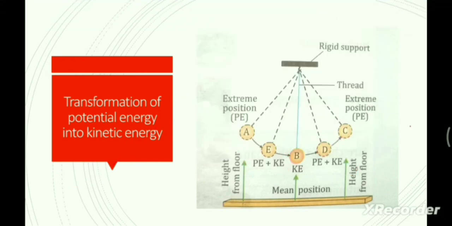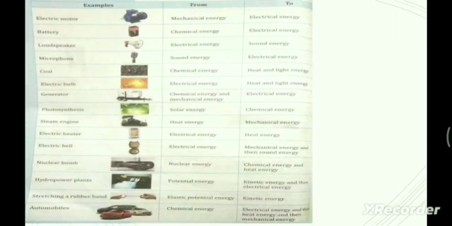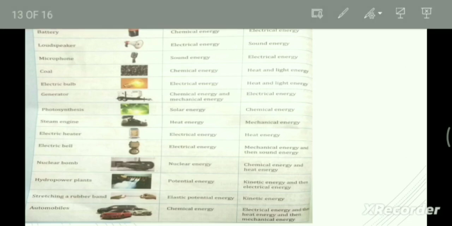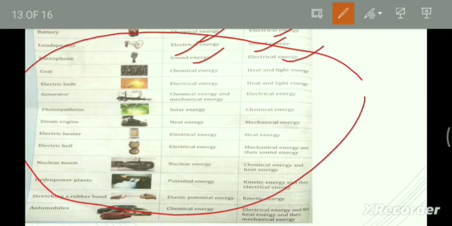Next, move on to this page, where you can see examples of how energy is converting from one form to another. An electric motor converts electrical energy to mechanical energy. In a battery, chemical energy is converted to electrical energy. In a loudspeaker, electrical energy is converted to sound energy. In a microphone, sound energy is converted to electrical energy. These are all important examples of how energy converts from one form to another. They can be asked in any competitive exam, be it TET or CTET.